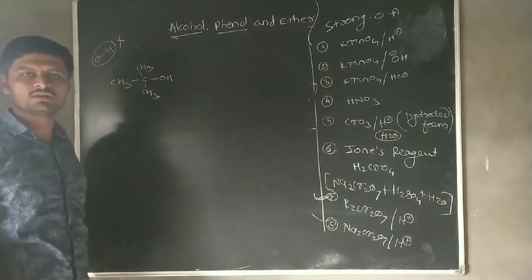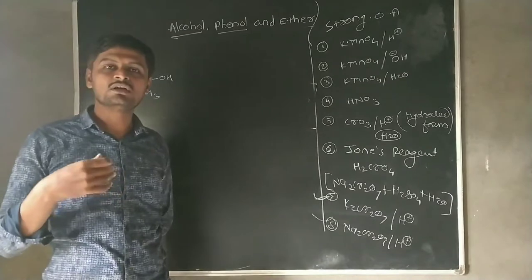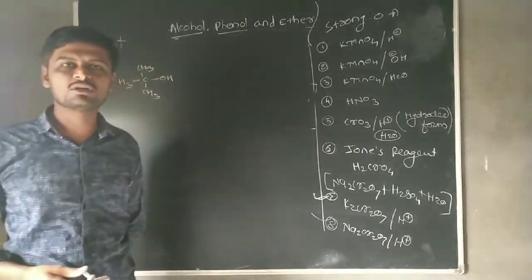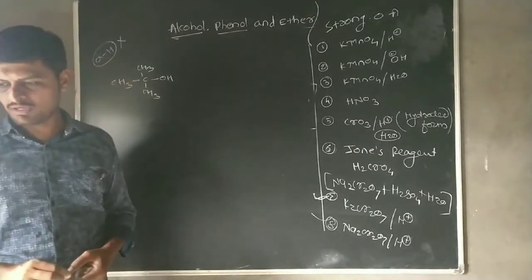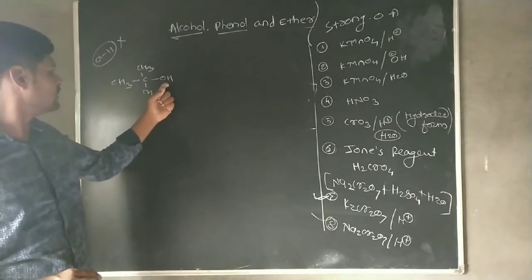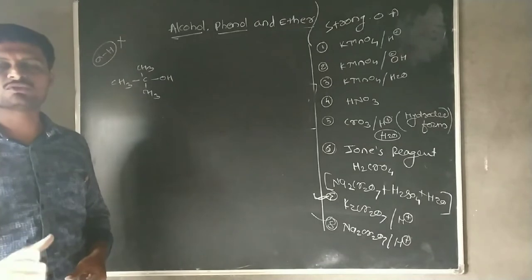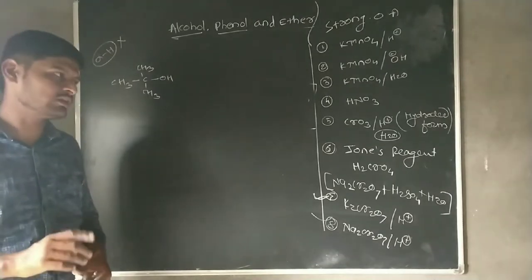Therefore, this tertiary alcohol does not show the oxidation reaction in normal or simple condition. But the tertiary alcohol undergoes the oxidation reaction by using the strongest oxidizing agent, in critical or drastic condition.